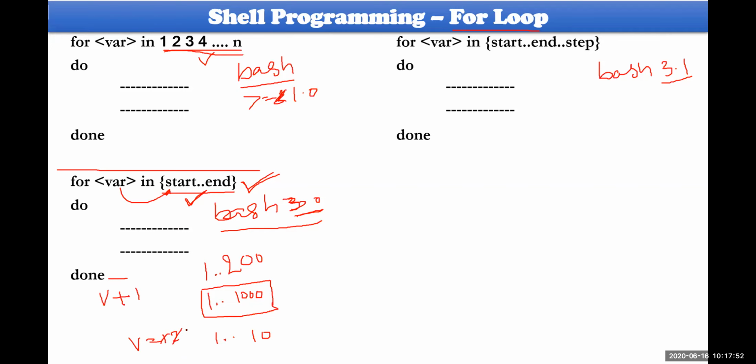Then 2 plus 1, that is 3, and so on up to 10. As soon as the end value is reached by the variable, the entire structure goes false, and it goes to the next statement. That is what happens.